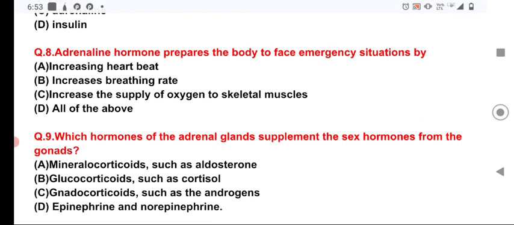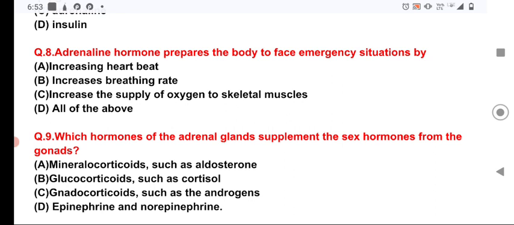Now the question number 9. Here in the question number 8, as you have seen, the supply of oxygen is necessary to the body for conversion of the glycogen into glucose, and it fulfills the requirement of the body energy which is required to face the emergency situation. Now the question number 9.